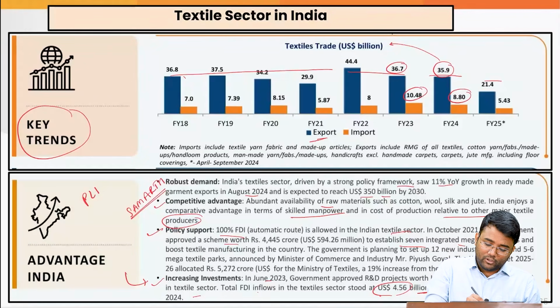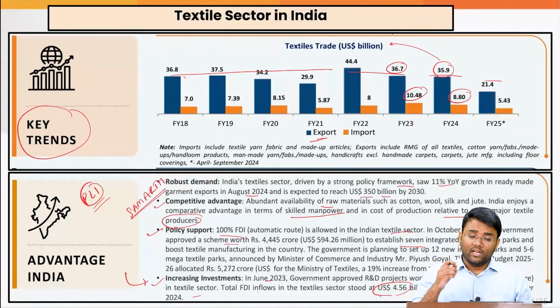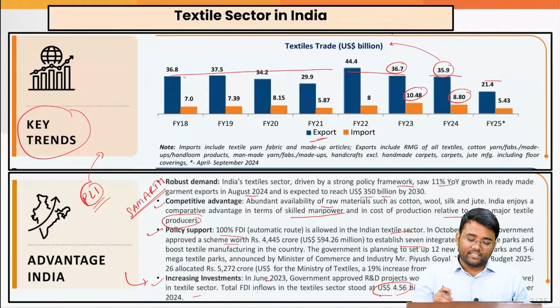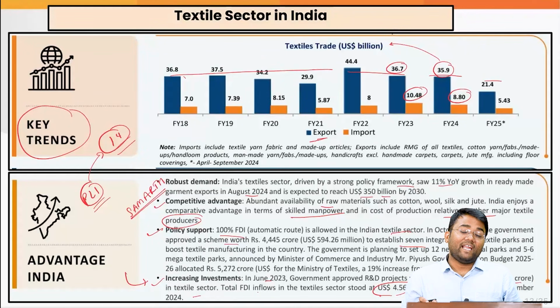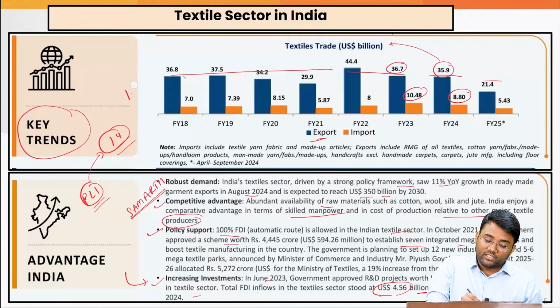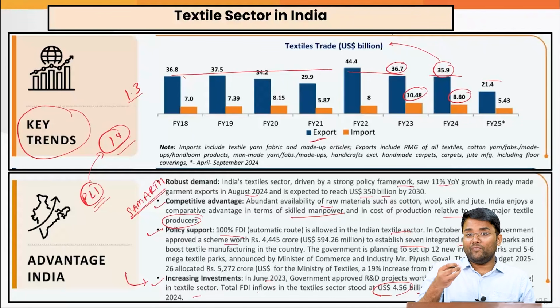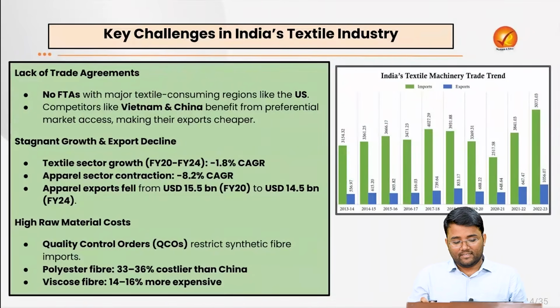Apart from that, the government launched the production linked incentive scheme for the textile sector. This scheme provides incentives based on incremental sales, and it covered 14 key sectors with an outlay of 1.95 lakh crore, and it created more than 1.3 lakh jobs by August 2024 for the overall sector, if we are saying. Mobile manufacturing, etc., were some of the sectors which were high beneficiaries, and it was also being provided to the textile sector.